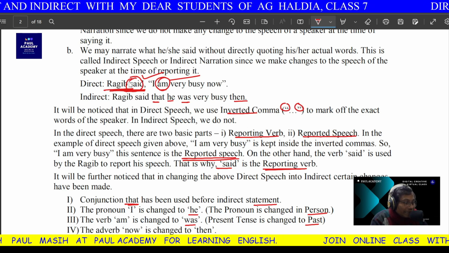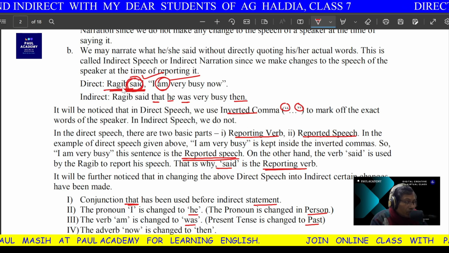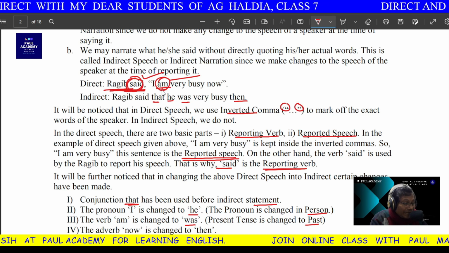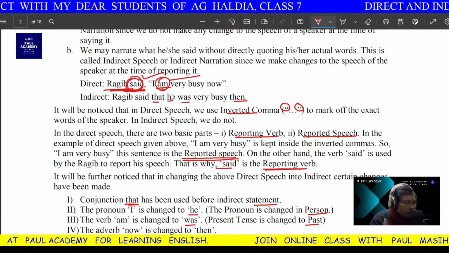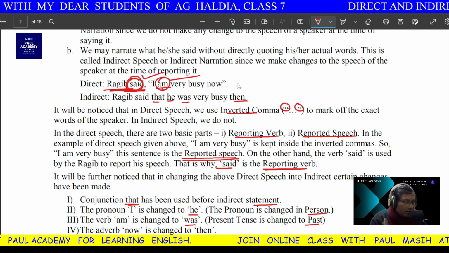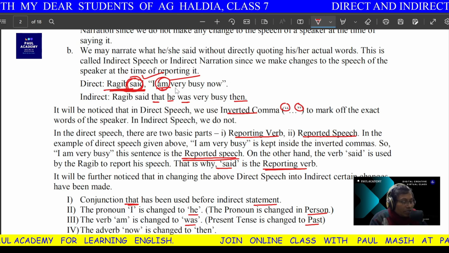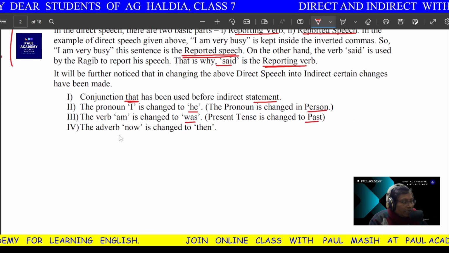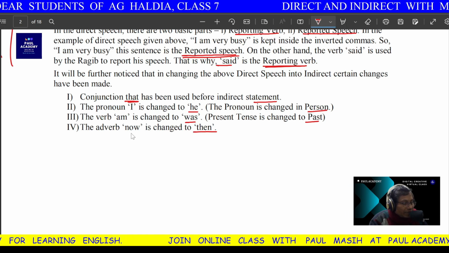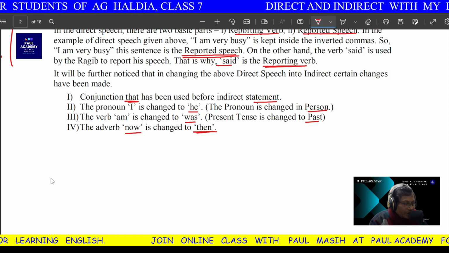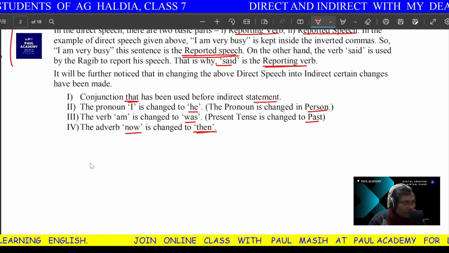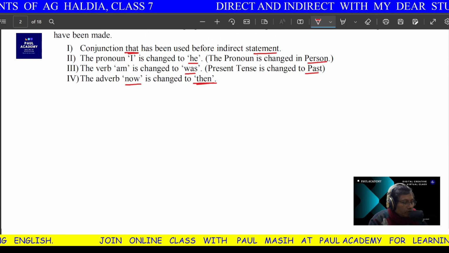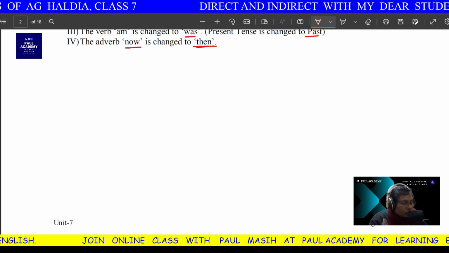Now, when it is in past tense, but when it is in present tense or in future tense, we do not change the tense of the verb here. We can change the verb. Am may be changed to is. But don't change the tense here. That is very important to remember. And then the adverb now changes into then. There is a list of all these adverbs of time, place, etc. I'll be giving you here. You will be able to understand what changes to what.